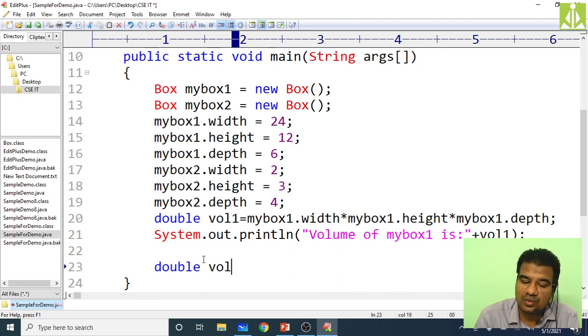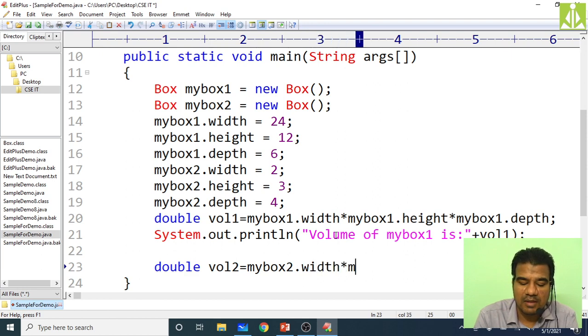Here also you can do the declaration, it is completely allowed. Then my box 2 dot width multiplied with my box 2 dot height multiplied with my box 2 dot depth. Put the semicolon at the end.